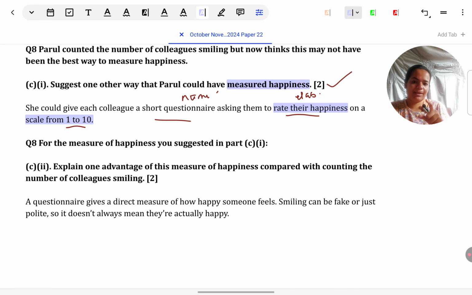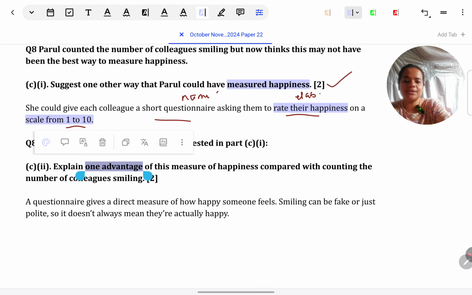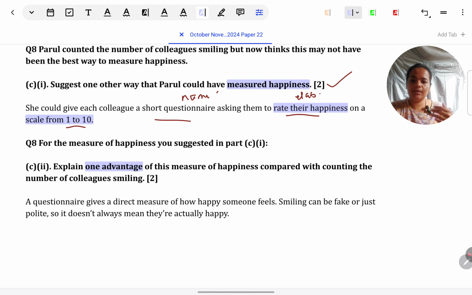Next is, for the measure of happiness you have suggested, meaning the questionnaire, explain one advantage of this measure of happiness compared with counting the number of colleagues smiling. 2 things here. One, follow the same format: name it, elaborate on it, link it. Second thing is, keep in mind, you have to compare with the number of colleagues smiling. As such, there can be hundreds of strengths of asking people to rate something on a questionnaire. But you have to give that particular strength which makes it better than counting the number of colleagues smiling.